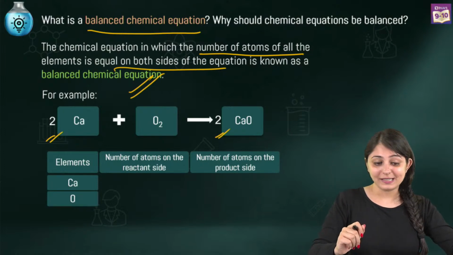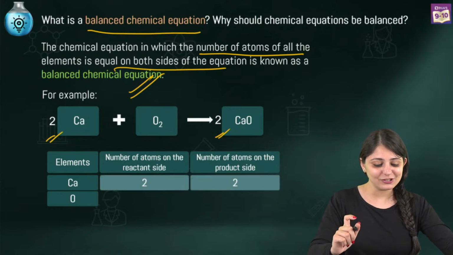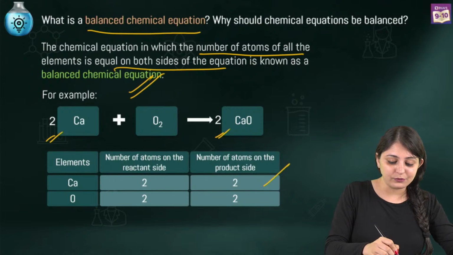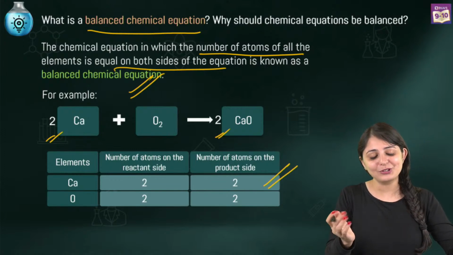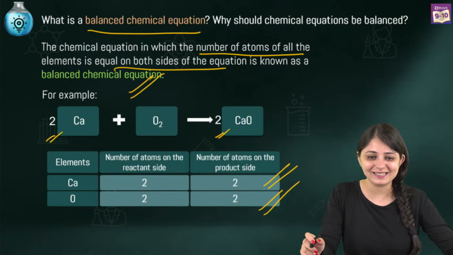Now in this equation, calcium plus oxygen giving you calcium oxide, you can see that for calcium and oxygen, the number of atoms is the same on both the sides. So you've got 2 calcium atoms on reactant and product side, and 2 oxygen atoms on reactant and product side.